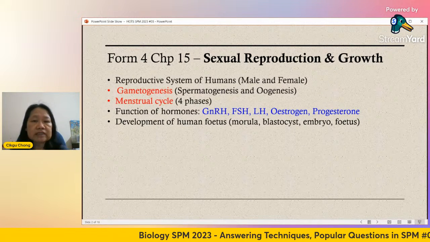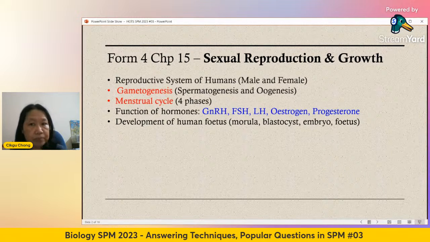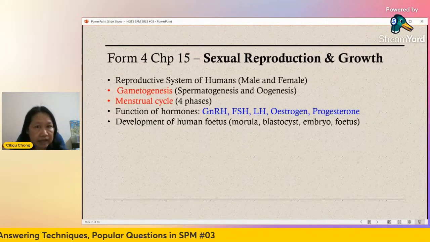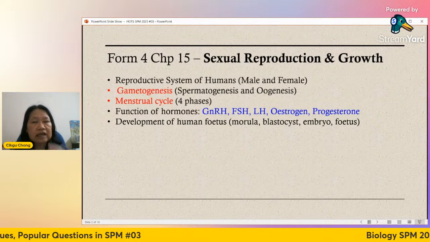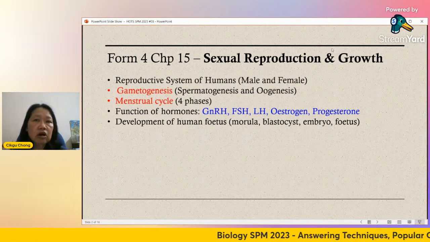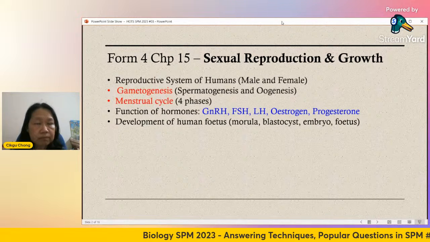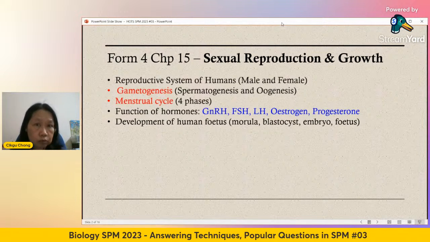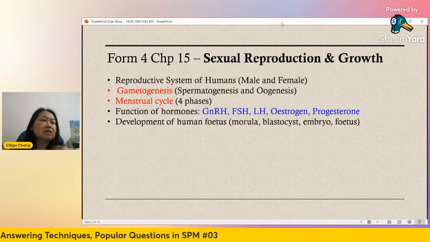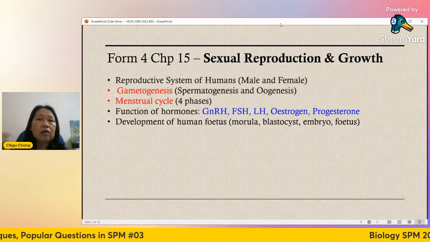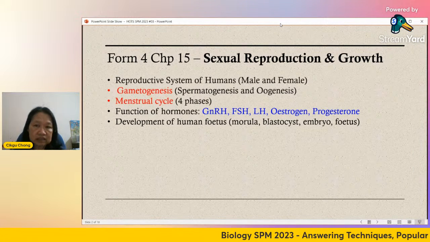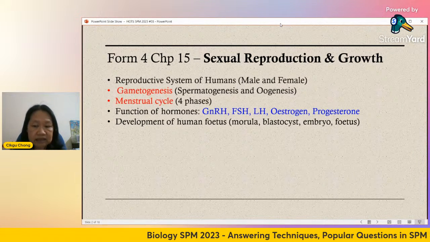But after 2 months, until the birth of the baby, it is still known as a fetus. You don't technically call it a baby yet. A baby is only known after it is born. So in biological terms, you still call it a fetus, okay? While the fetus is still inside the womb or the uterus, it's not called a baby yet. Baby is a layman term, what we call bahasa biasa. But in technical terms, you should call it a fetus, or in BM, janin.